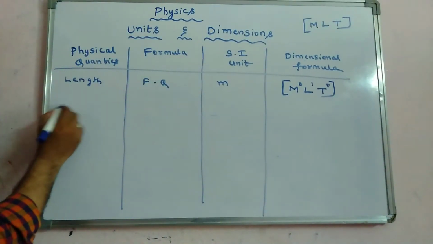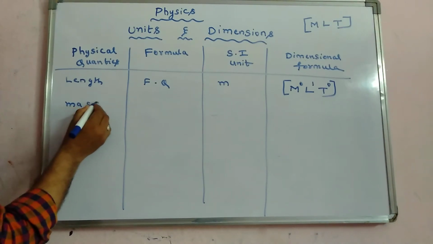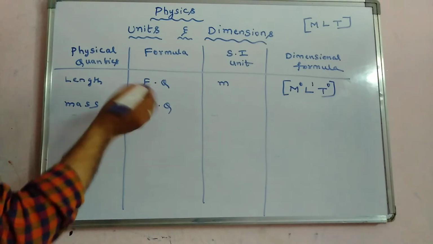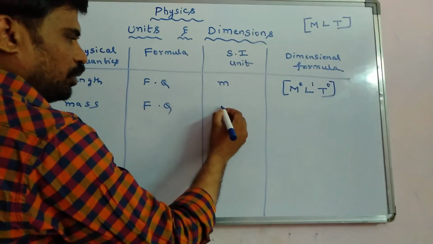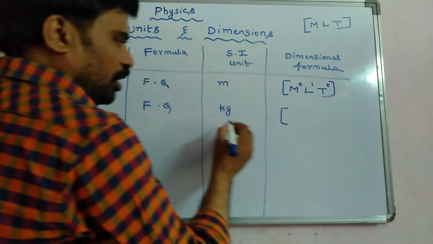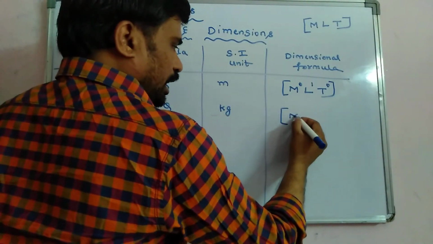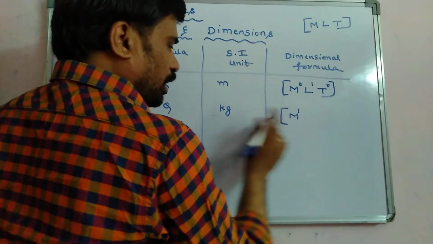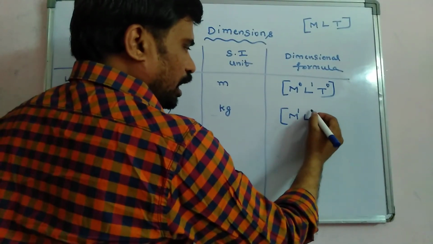Next, let us write for another physical quantity, mass. Again it is a fundamental quantity, it doesn't have any formula, and its unit is kg. For the dimensional formula, it has mass, only one unit, so M power 1. It doesn't have any length, L power 0.